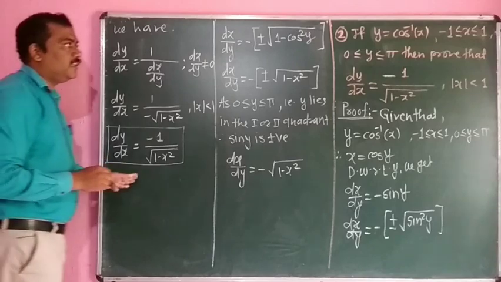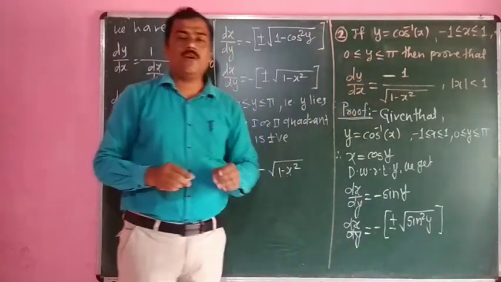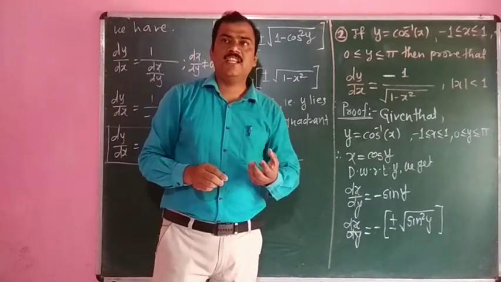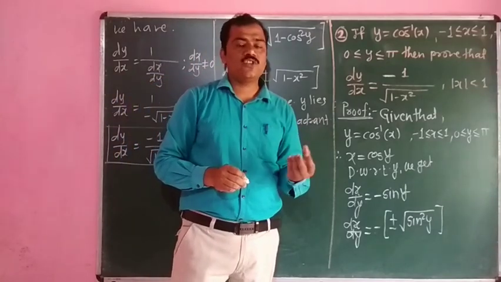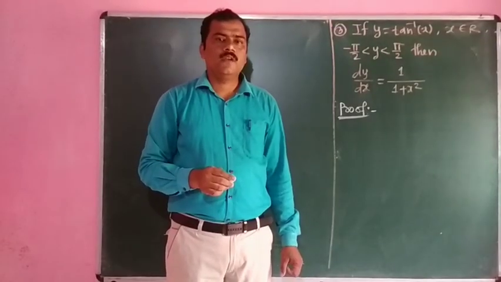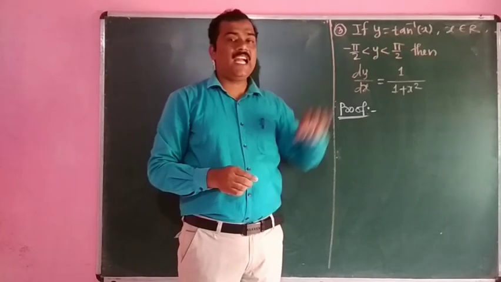That is, the derivative of cos inverse of x is nothing but minus 1 upon under square root of 1 minus x square. Now we have to discuss the derivative of the standard inverse trigonometric function, that is, tan inverse of x.